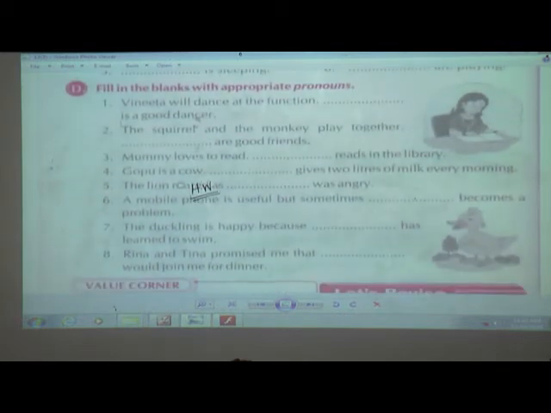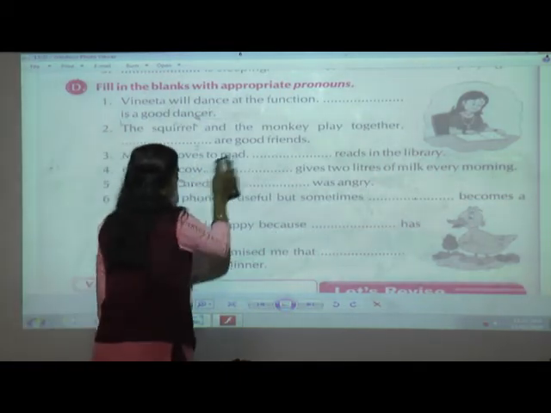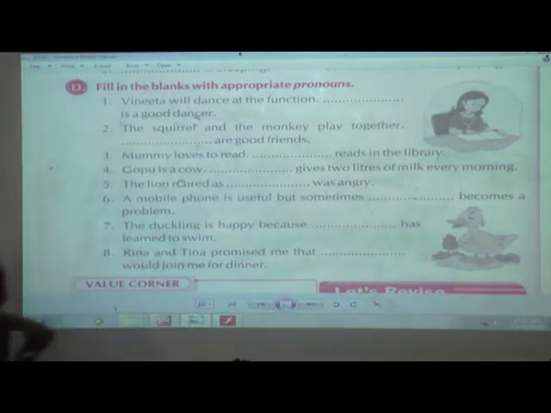Have you written the HW? Okay. Only 6 examples are there wherein you have to write he, she, it, they, them. Okay. Now what have they told you? Here no hint is given, nothing is given. Okay. So what do you have to do? Fill in the blanks with the appropriate pronouns.